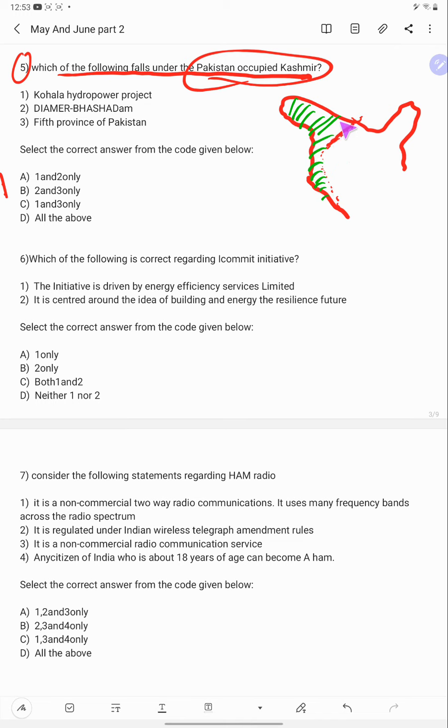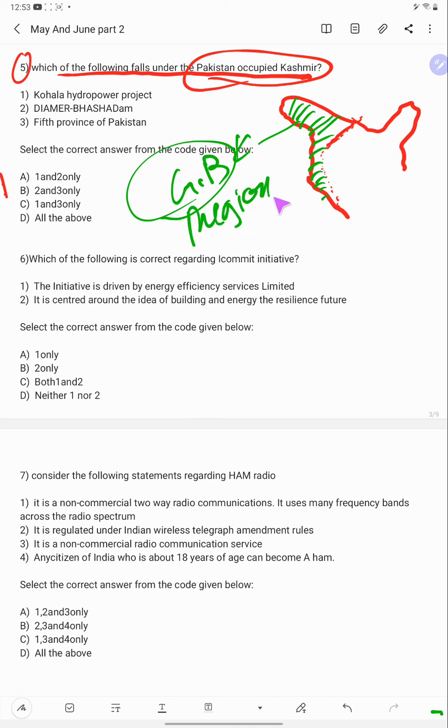This entire thing is under the control of Pakistan. This is known as Gilgit Baltistan region. Recently Pakistan has announced this region as its 5th province.